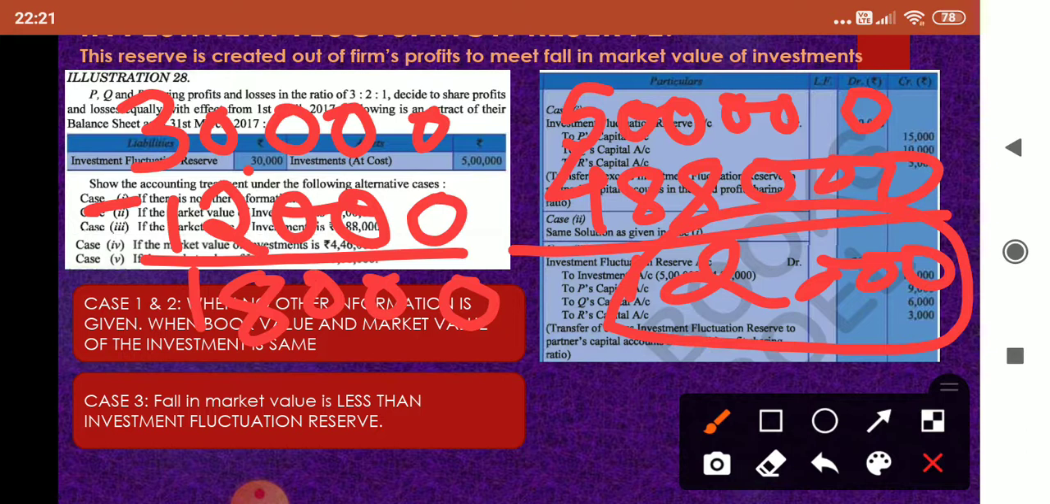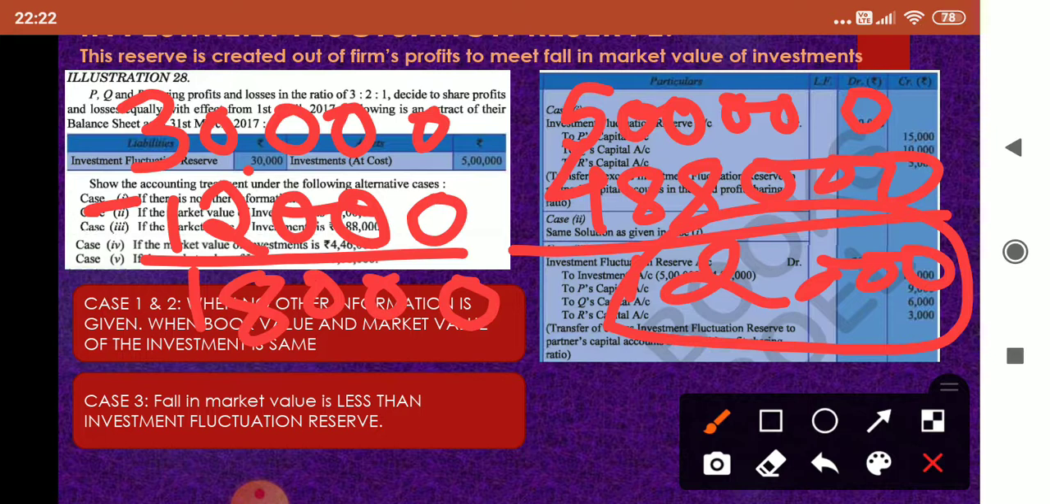Now you didn't understand, no? See, we have a book value of 5 lakhs. But the market value is 4,88,000. If we don't have investment fluctuation reserve, then 5 lakh minus 4,88,000, 12,000 will be shown on the debit side of revaluation account because it is a decrease in assets. But we have investment fluctuation reserve. So to the extent of the loss, it will be compensated from investment fluctuation reserve.